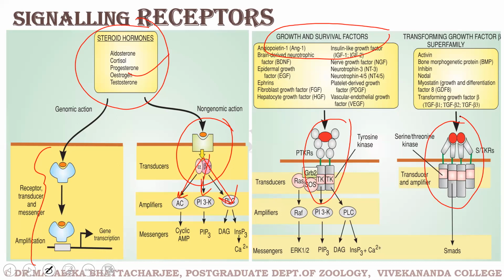On their cytoplasmic end, in case of RTK, these receptors have tyrosine residues, which are initially phosphorylated, and these phosphorylated tyrosine residues attract other proteins to it, and in turn, those proteins which have come to it are phosphorylated on their tyrosine residues. In the serine threonine kinases, instead of tyrosine, serine or threonine residues in the cytoplasmic part of the receptor are phosphorylated. So the growth factors, the survival factors follow this pathway of receptor activation.